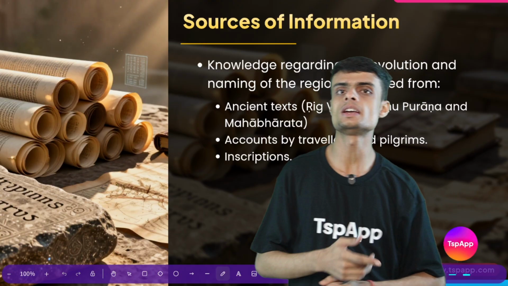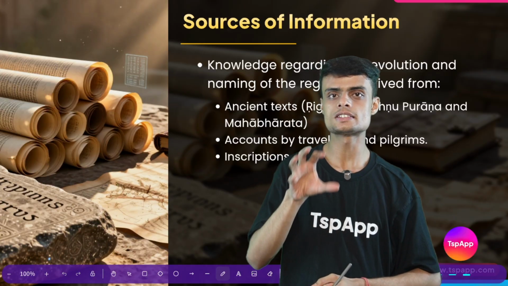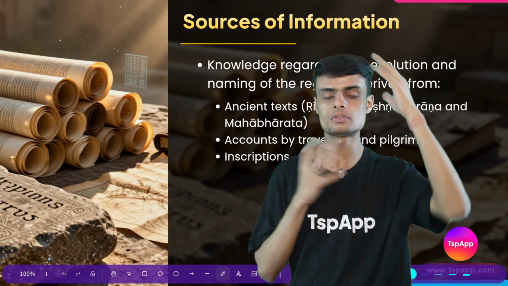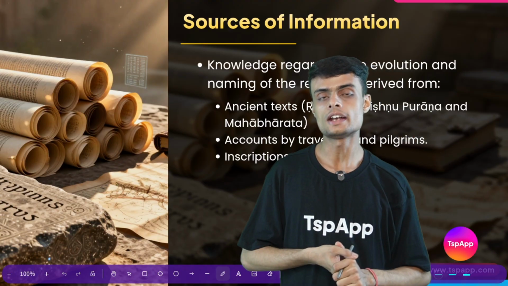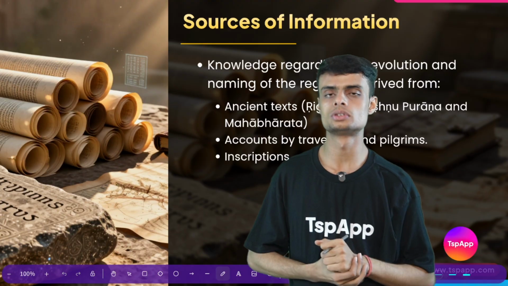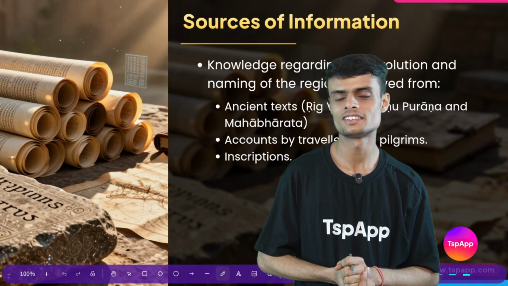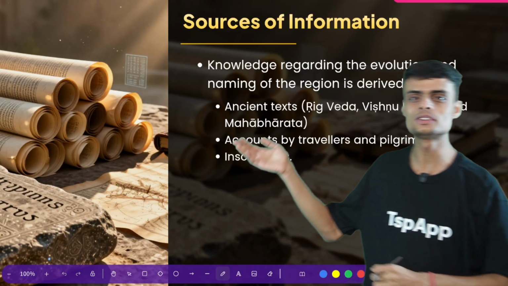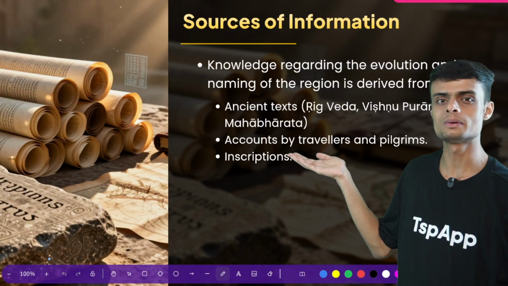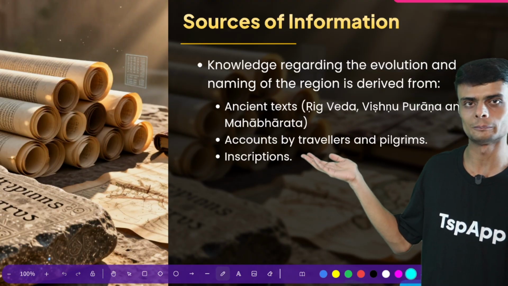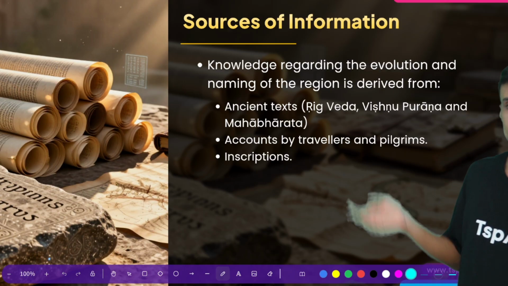You have to tell me the name of the nut. He describes the nut to be of very large size, like the shape of a human head. And he describes that that nut has 2 eyes and 1 mouth. What is that nut? The name of the nut is coconut. Okay, so this is how the ancient travelers used to describe different things when they discovered different objects in India. Then pilgrims. Who are pilgrims?